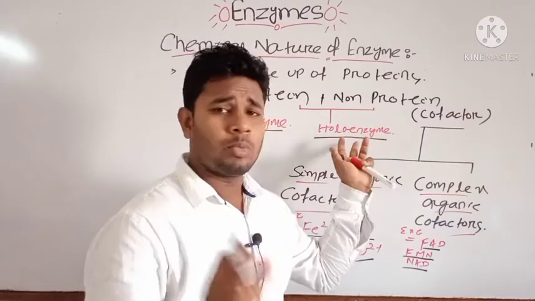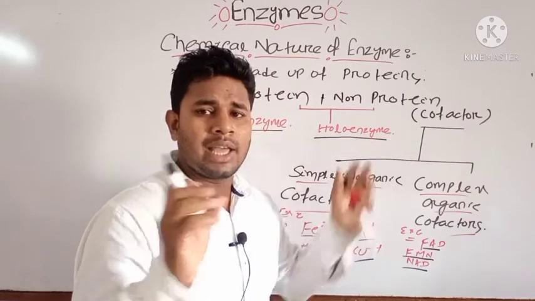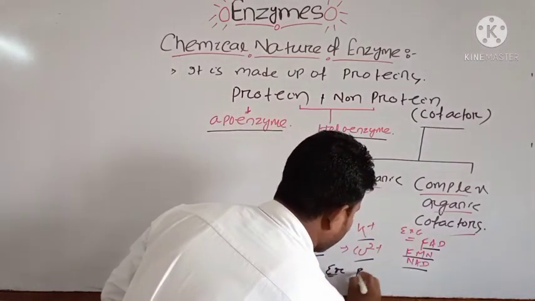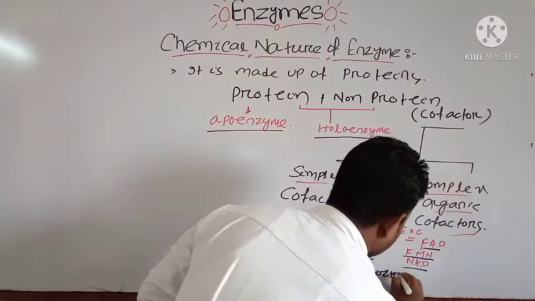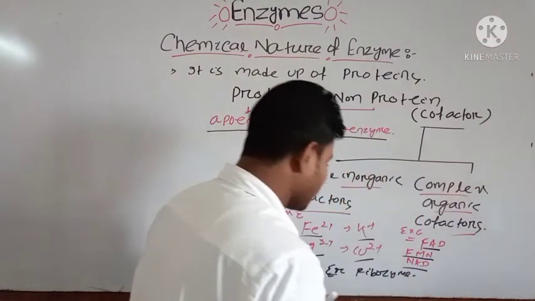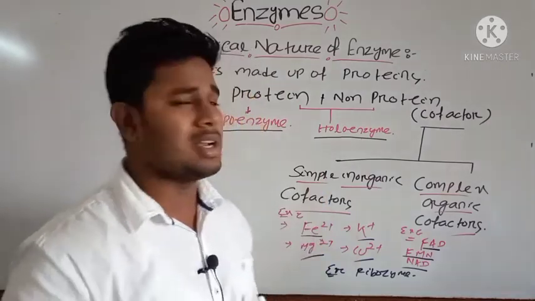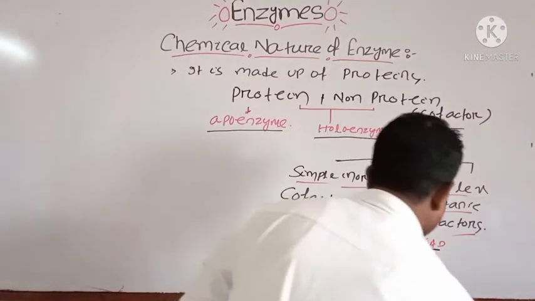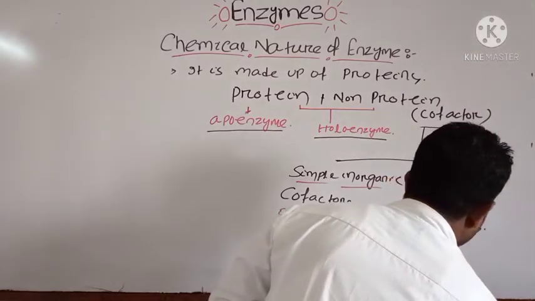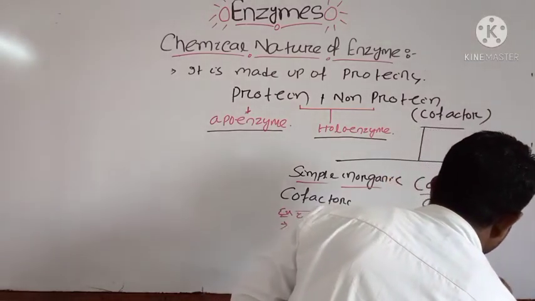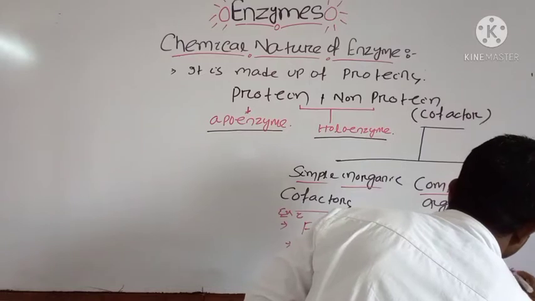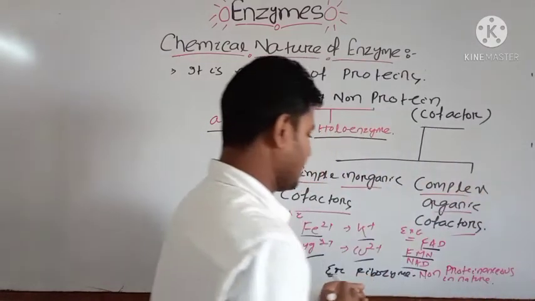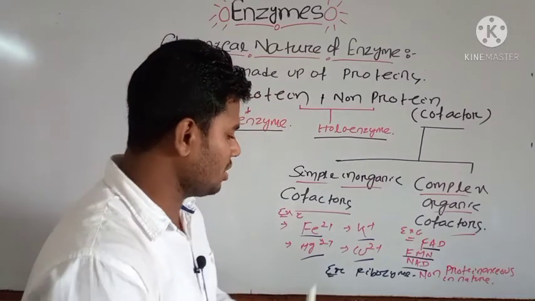And one example of an enzyme that is a non-protein part is the ribozyme. Why is it included in the non-protein part? Because it is non-proteinaceous in nature. That is, there is no protein present inside the ribozyme.